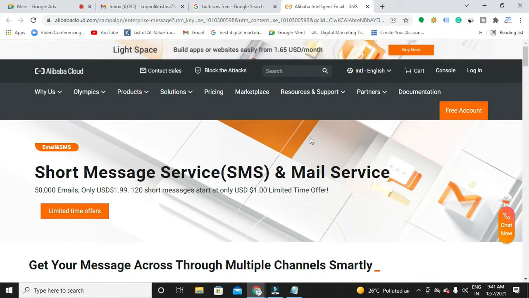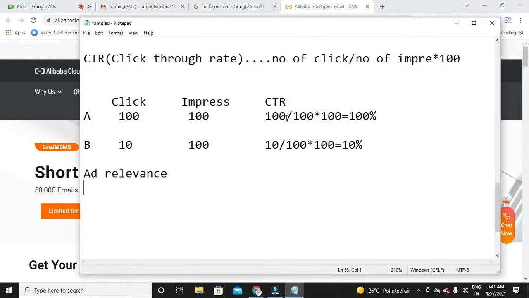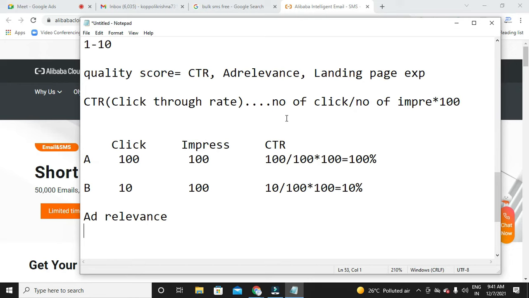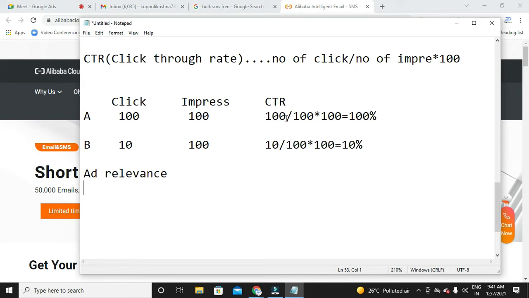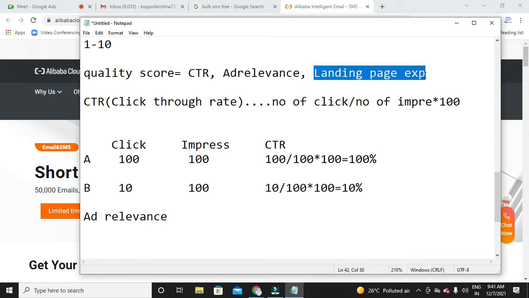So what happens if people face a bad experience from the landing page? Automatically they will quit, and your quality score gets down. Google will not take that risk. If people are not finding your stuff interesting, then Google will not show interest in showing your ad on top even. So finally, you have to concentrate on your landing page also. Concentrate on where you are making people land. Whether your landing page is attractive or not, whether you are providing the exact stuff in the top section of your page or not. All these things you have to remember. Landing page is also one of the factors that Google considers.